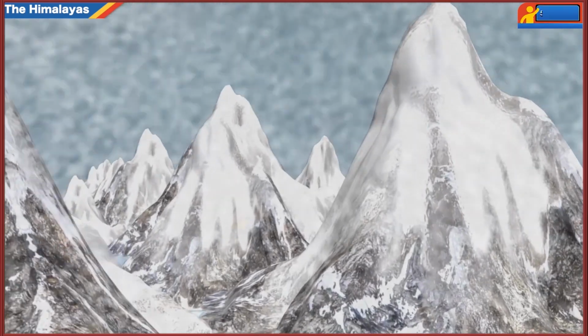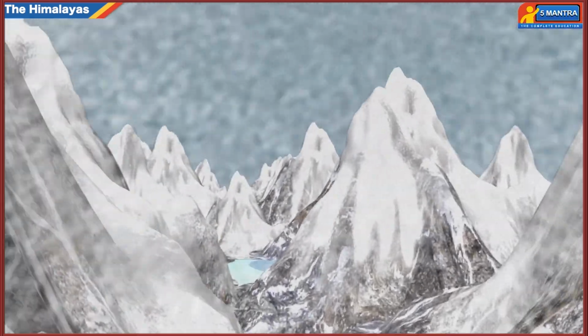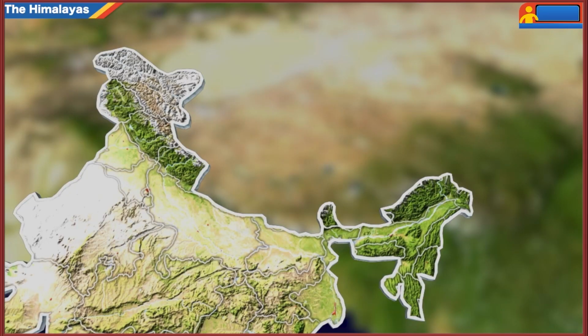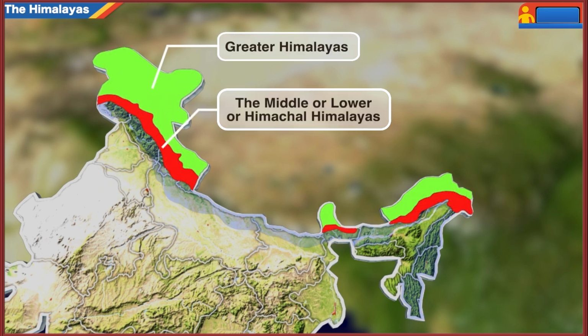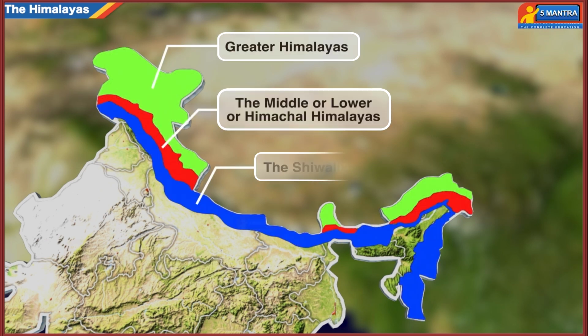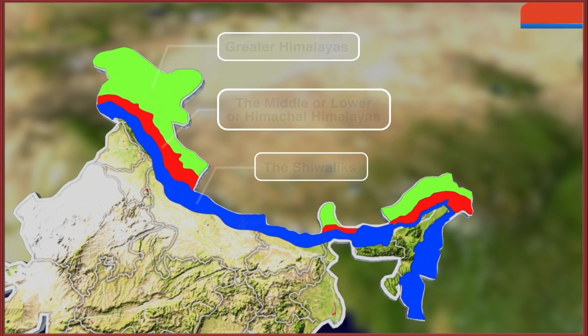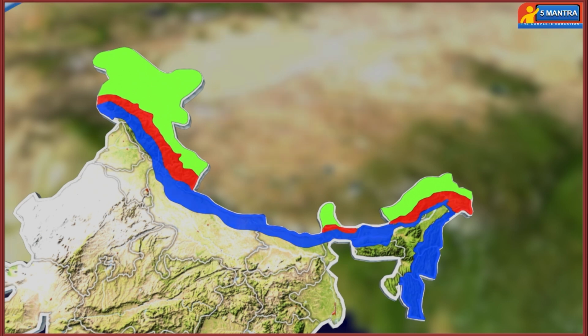Himalayas consist of three ranges separated by deep valleys and plateaus. Those three ranges are Greater Himalayas, the Middle or Lower or Himachal Himalayas, and Shivaliks. Now, let us understand this in brief.